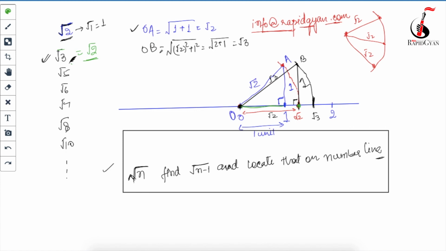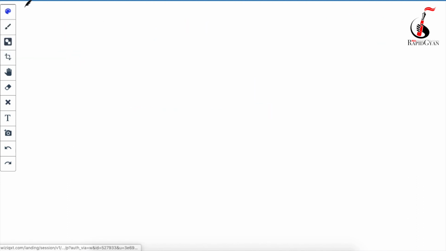Now if you have to locate under root 5 or under root 6 on the number line, I will go to the next page. Now you have to locate under root 5 on the number line. So what you will do? First you will find under root n minus 1. If the value of n is 5, under root n minus 1 will be under root 4. And what's the value of under root 4? The value of under root 4 is 2. There are plus 2 and minus 2, these are both values, but in this case we will take plus 2.